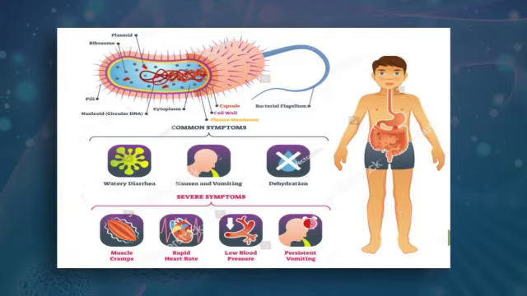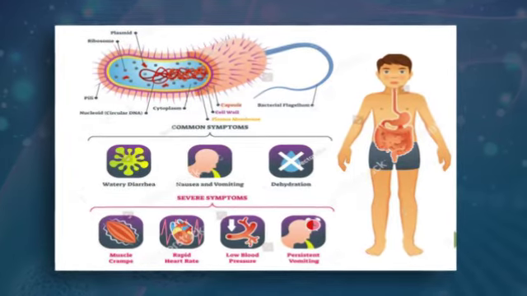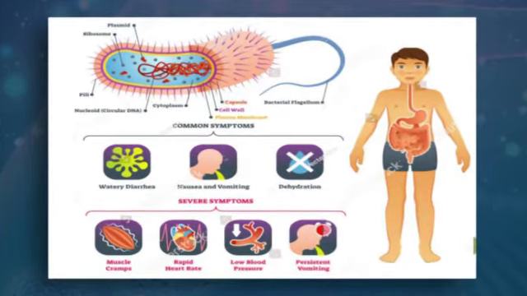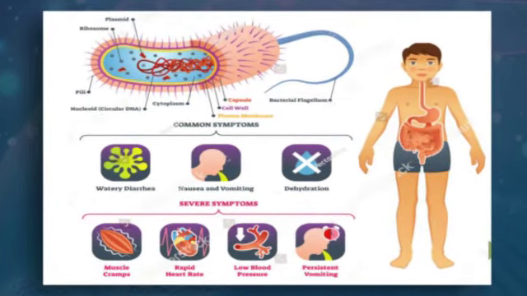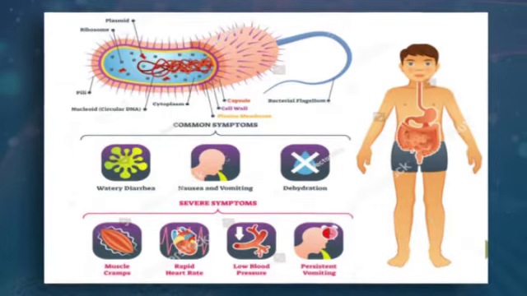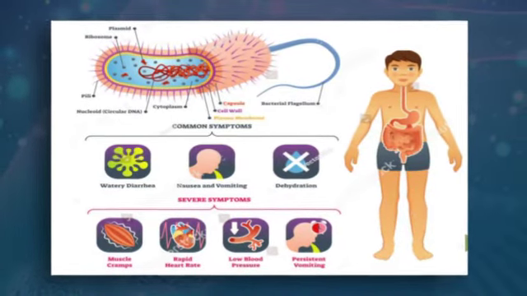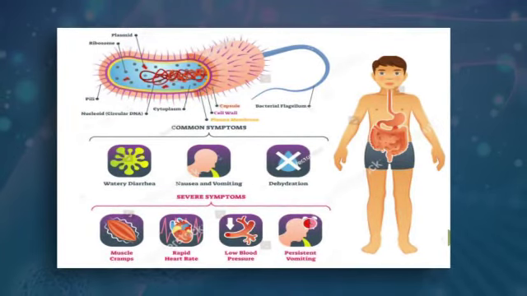We are not much interested in the structure of this bacteria because this is a single-cell organism, and like all single-cell organisms, there is a cell wall and there is cytoplasm available. There may be a nucleoid and a plasma membrane available. So this is a little bit similar in all cases. So symptoms: watery diarrhea, nausea and vomiting, dehydration, severe muscle cramps, rapid heart rate, low blood pressure, and persistent vomiting.